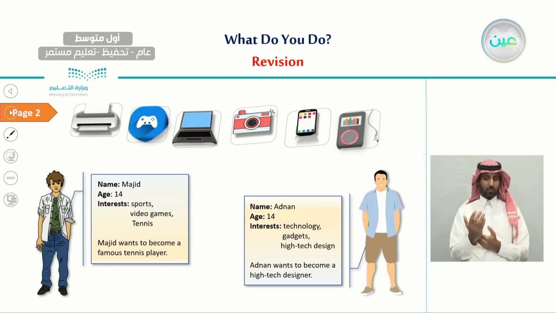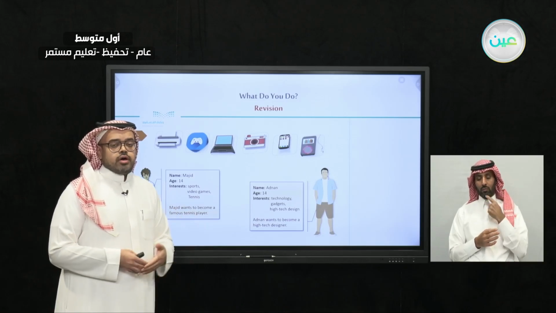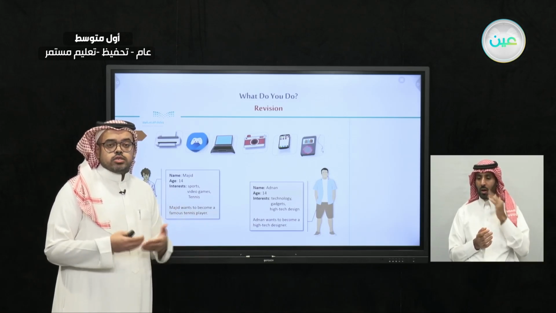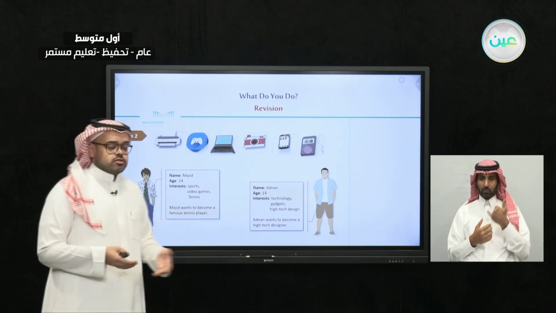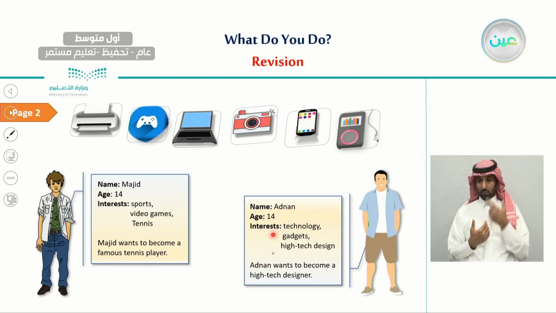And we said that we read about Adnan and his friend Majid, and each one of them talked about himself: how old he is, and also what his interests are. For example, Majid, he is 14 years old. His interests are sports, he likes video games, and he likes tennis. And also he said that in the future he wants to become a famous tennis player. And also Adnan, he is 14 years old as well, and his interests are he likes technology, gadgets, and high-tech design. And he wants to become a high-tech designer in the future.